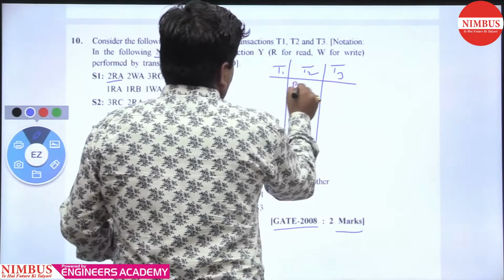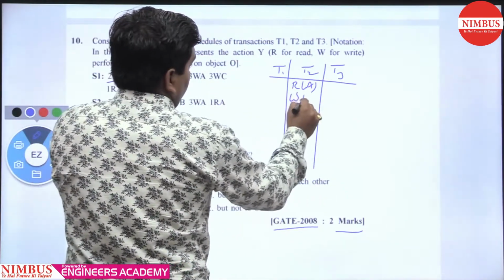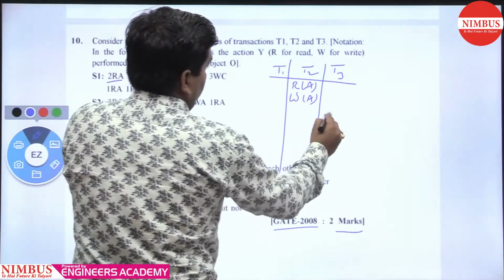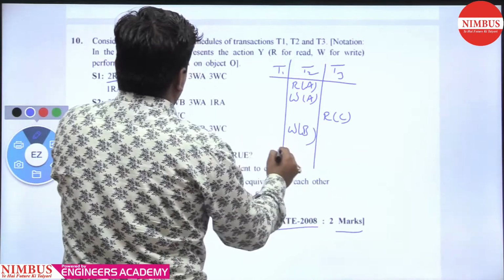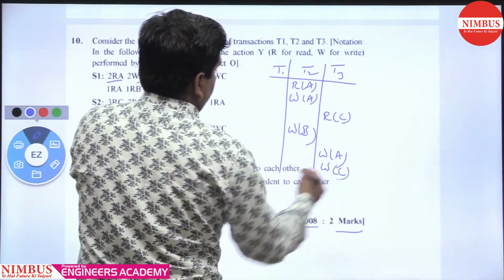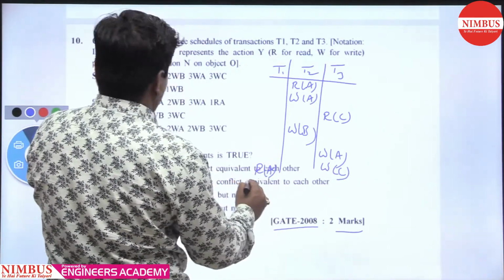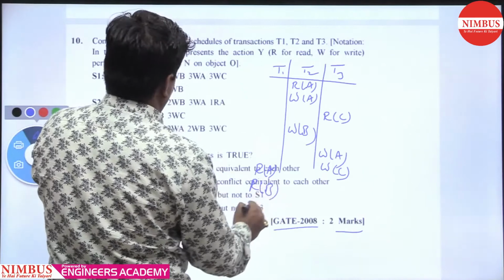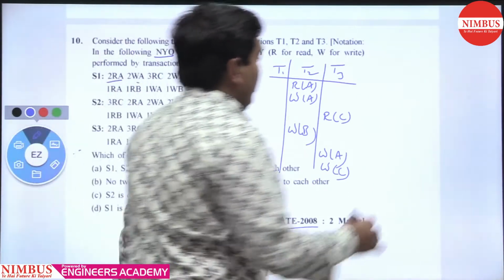We write here read A because there is a 2RA, then write A, read C, write B, write A, write C, read A, read B, write A, write B. Getting my point?